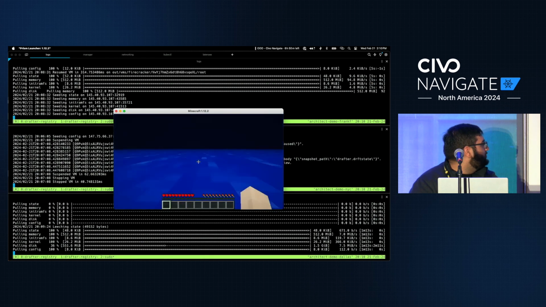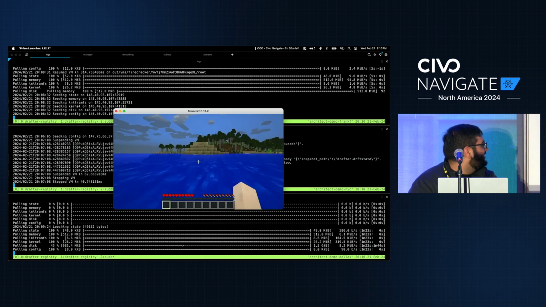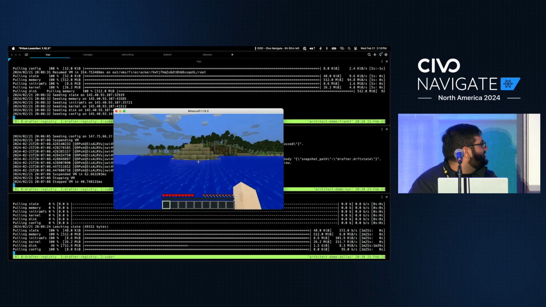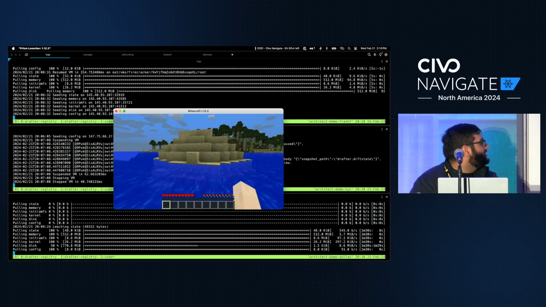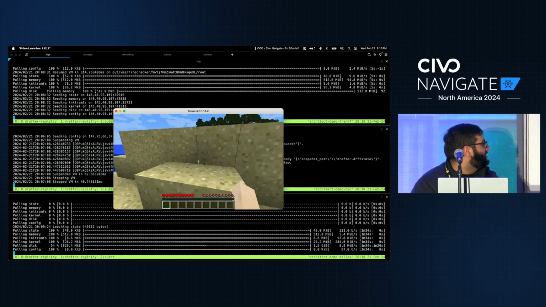Not really sure why it keeps choosing to put me in the middle of the ocean. It's funny because I was doing these demos last night, just testing to make sure they're working, and it was fine. And then as soon as I tested it this morning, for whatever reason, the server just decided you're always going to be here.